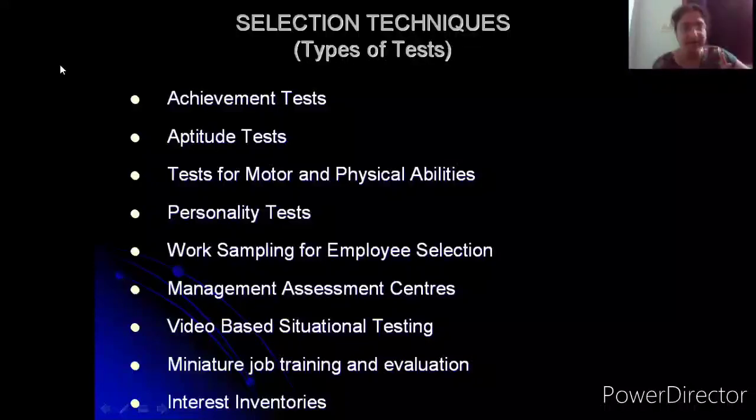So manual dexterity. How is your reaction level? How quick are you to react to certain stimulants? All these things are basically a test on your physical quickness and your motor skills. All these things come under tests for motor and physical abilities.